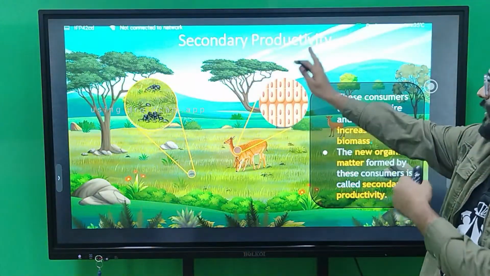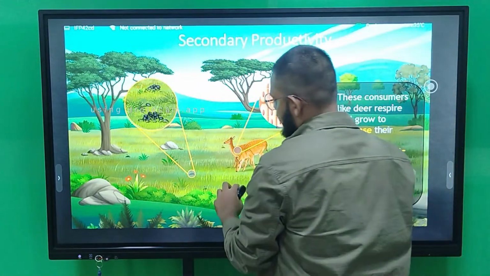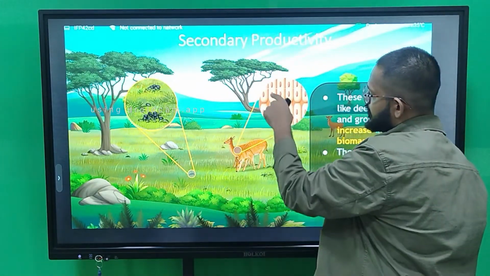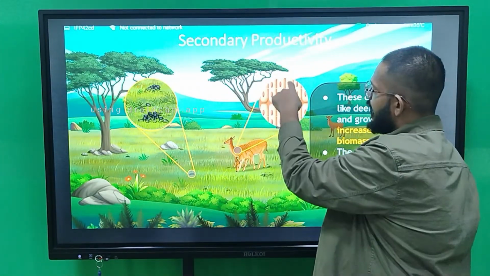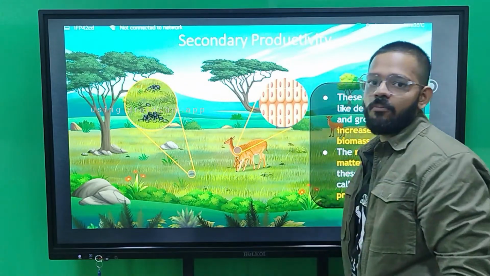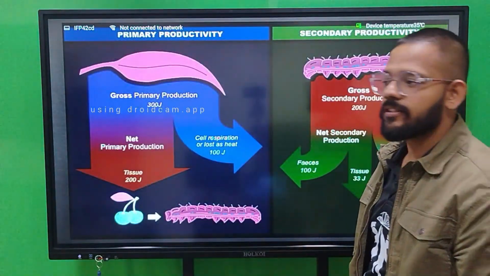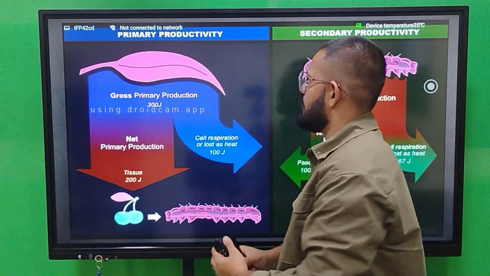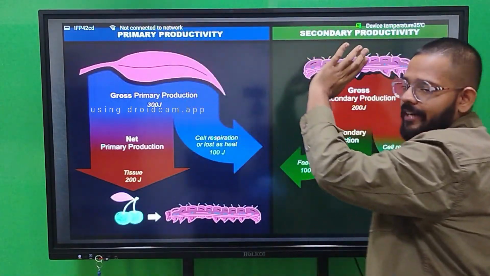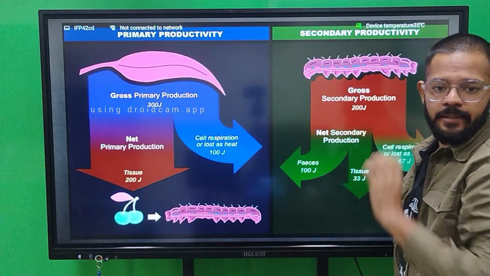Next, secondary productivity. As you see here, that deer is eating the grass, and that grass goes inside the body of the deer and is stored inside the tissue as a form of energy source. One diagram is also there, see this diagram. This side is for primary productivity, this side is for secondary productivity.